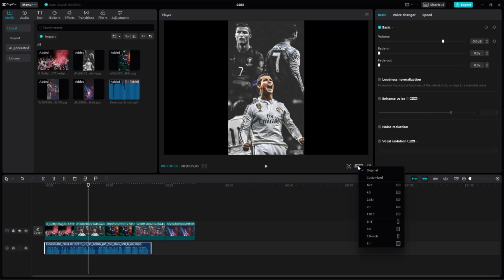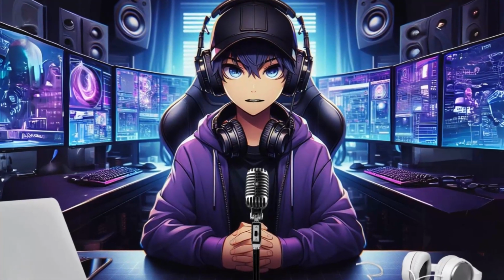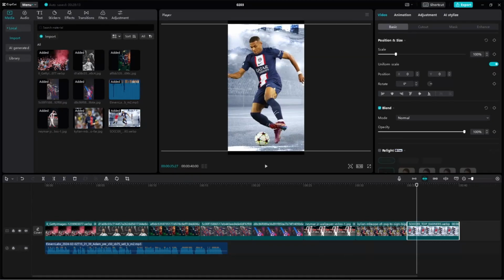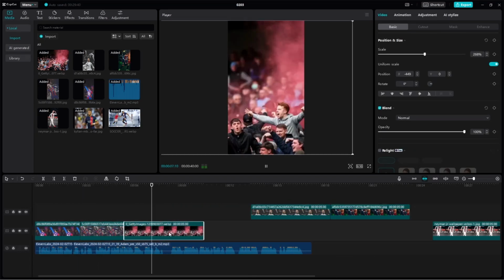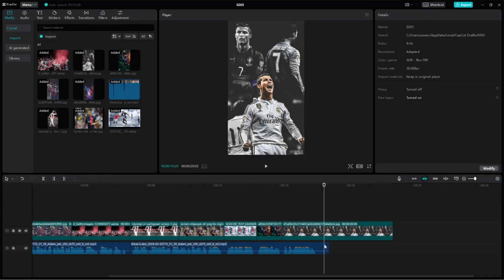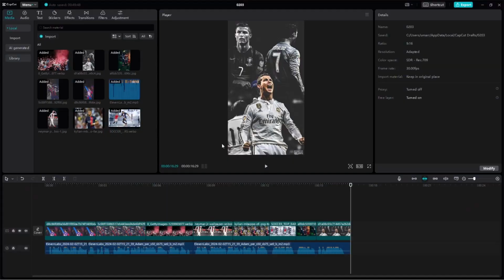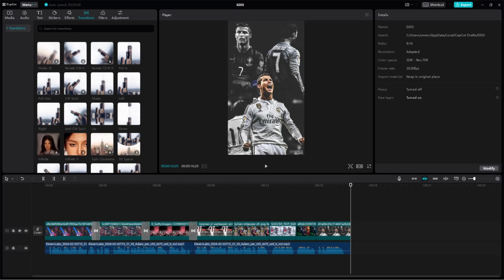Then adjust the ratio to 9:16 for TikTok, Reels, and Shorts. Arrange the images to match and sync with the voiceover. It doesn't have to be perfect, just make it attractive. Make sure to only keep the images for no longer than 5 seconds. This is important because now everyone has a short attention span. Once the images look synced, make sure they fully fit the screen. Click on the transition option and drag any transition between the images for a smooth flow.